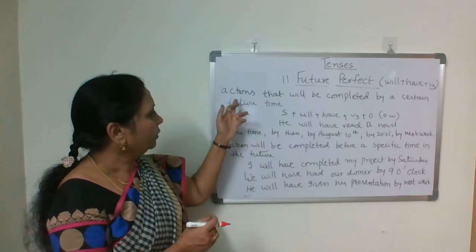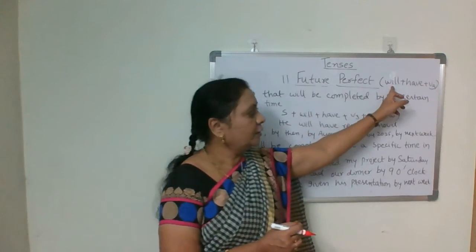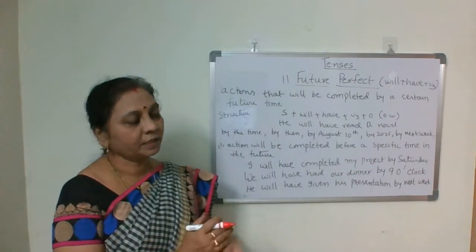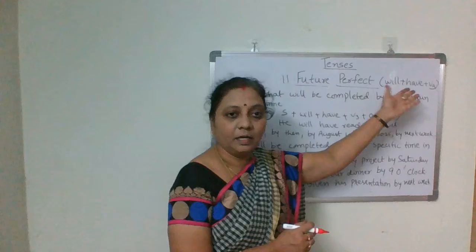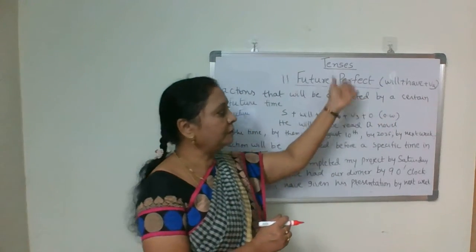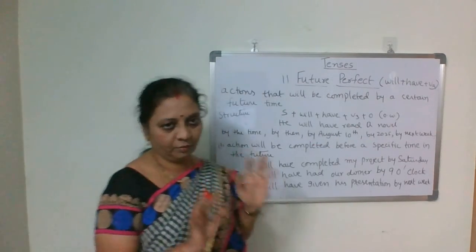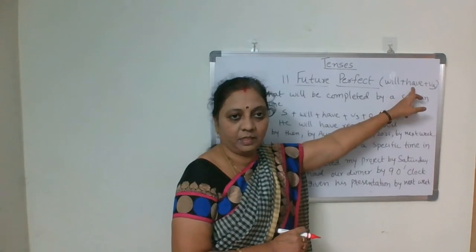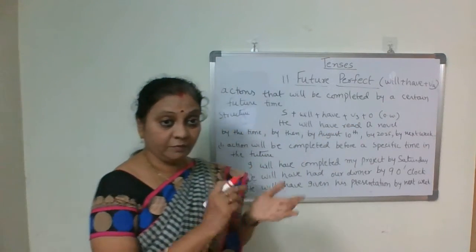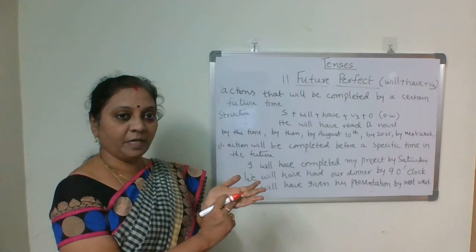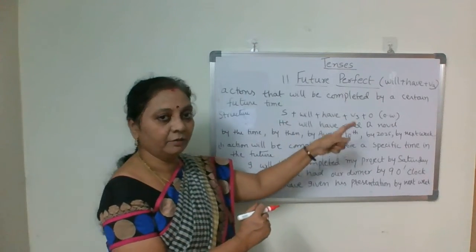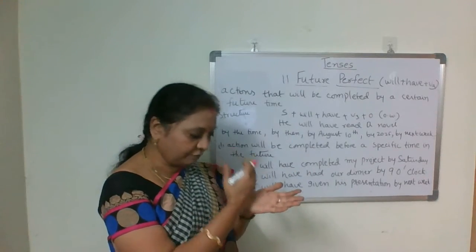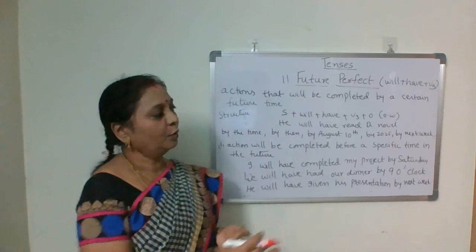Okay. So future perfect: will plus have plus V3, because it is a perfect tense, have and V3, and because it is a future tense, will plus have plus V3. Okay, that is the basic structure. Have, we have taken this one as a base verb. After will, we always have to use the base verb. That's why have after will, and then V3. So that is why the structure is will plus have plus V3.